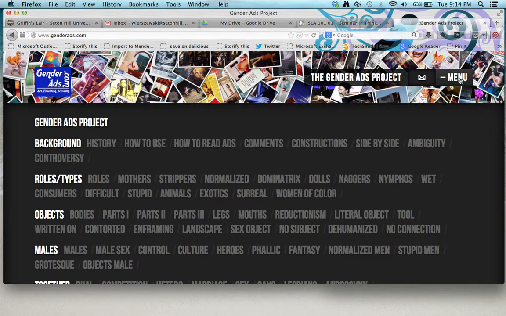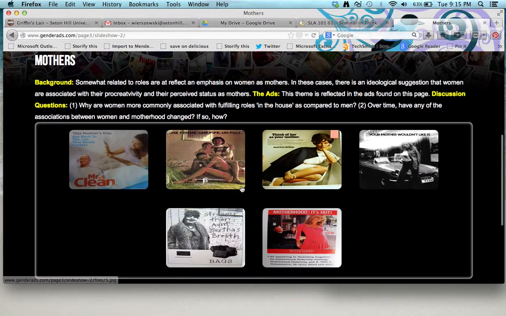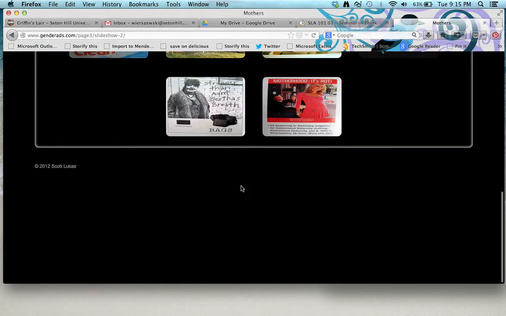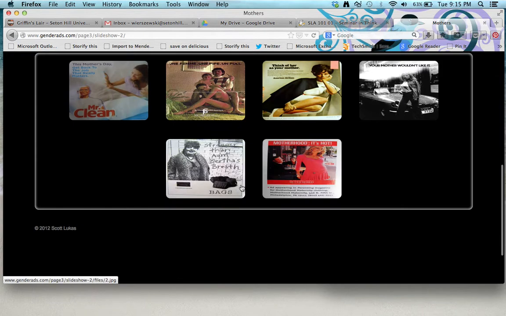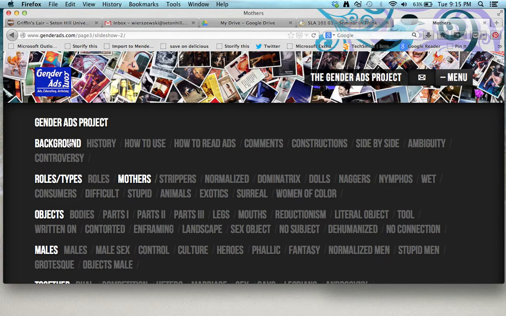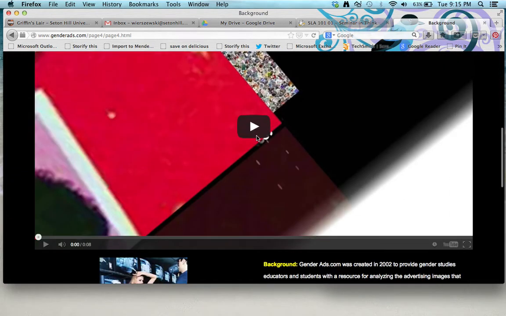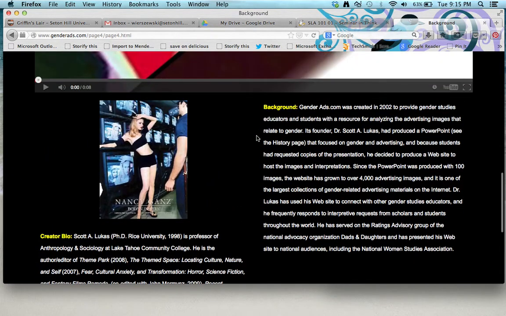So let's see, it looks like there are types of advertisements here. I'm going to guess it's examples of advertisements. Okay, so yeah, here's some ads. And I'm not really seeing here any other dates other than the date of last update. I might also look at some general information about the website itself to see how long it's been around to give me a general sense of the dates. And when I do that, let's see. Okay, so I can see this website was created back in 2002, so the very oldest information here is going to be about 10 years old.